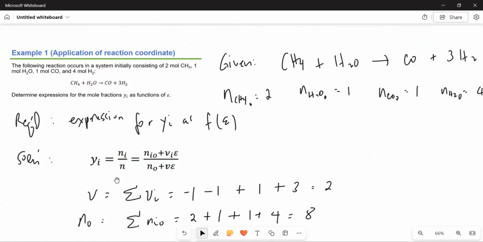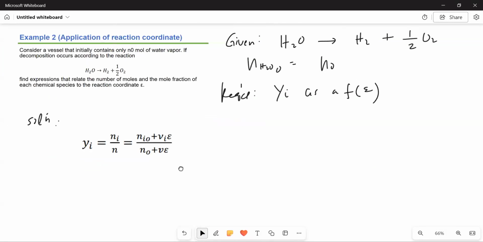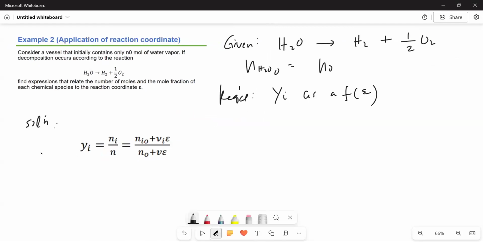Just like this one, the summation of the stoichiometric coefficients. So for the reactant, it's -1. Then for the product, it's 1 plus 1/2. And this is equal to 1/2. And then what else can we get?